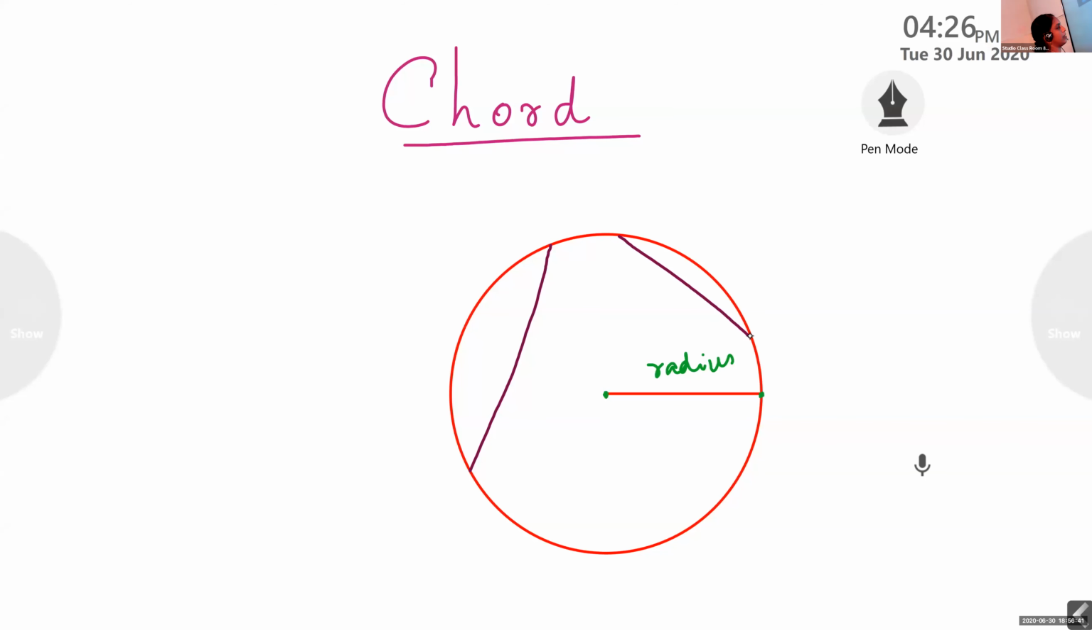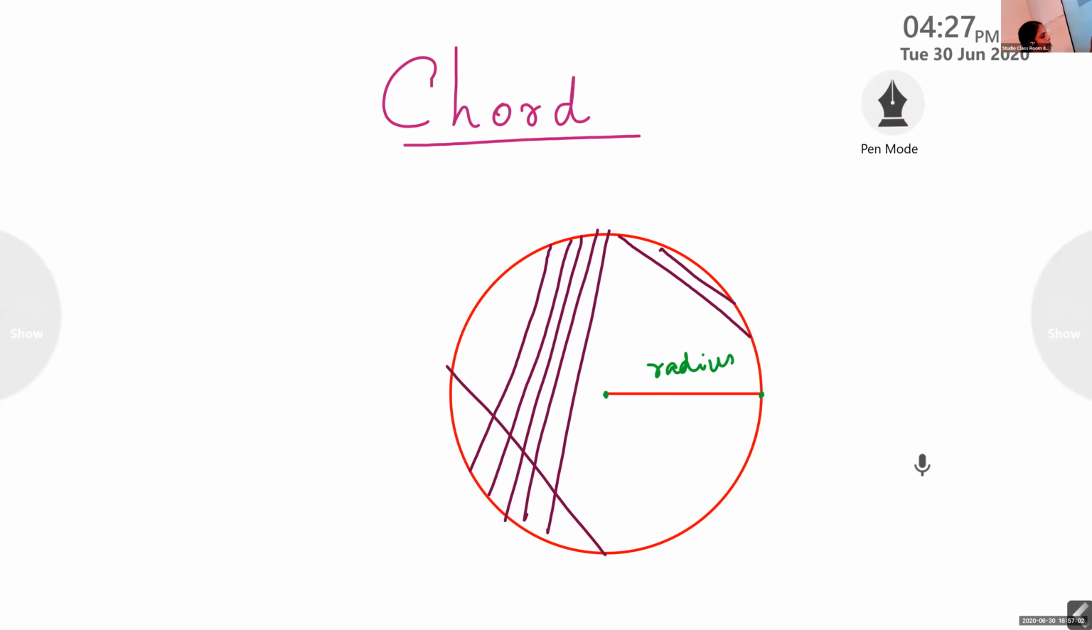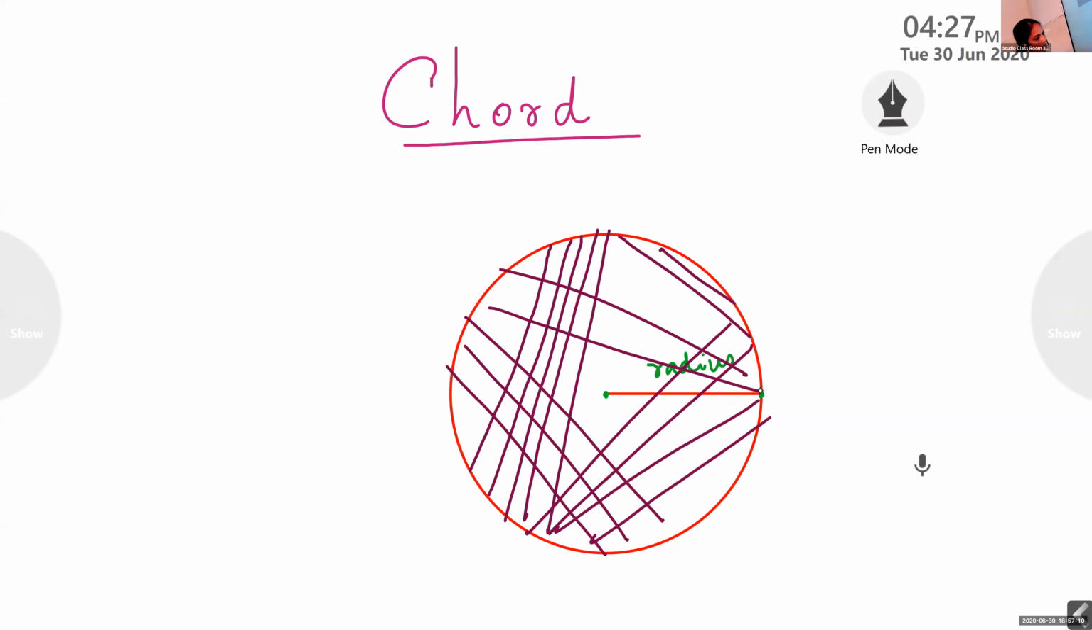Listen to it. What is a chord, Ananya? Ma'am, it connects two points of the circle. Okay, very good. So this is a small chord. Here also I can draw a chord, and here, everywhere I can draw the chord like this. In between this also I can draw, and here also. So a chord connects any two points of the circle. So many chords we can draw.